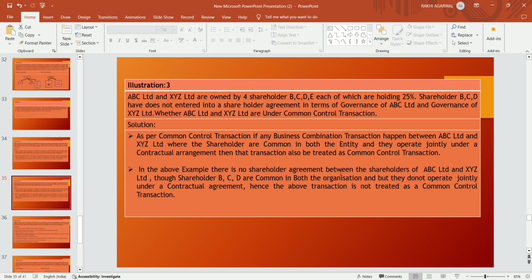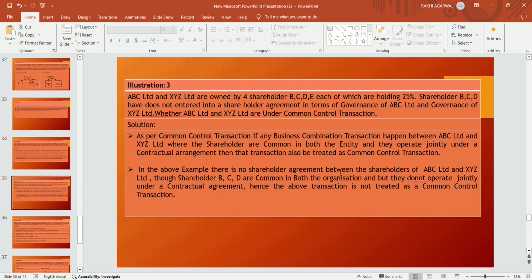Solution: as per the common control concept, if any business combination transaction happens between ABC Limited and XYZ Limited, where the shareholders are common in both entities and they jointly operate under a contractual arrangement, then that transaction is treated as a common control transaction.